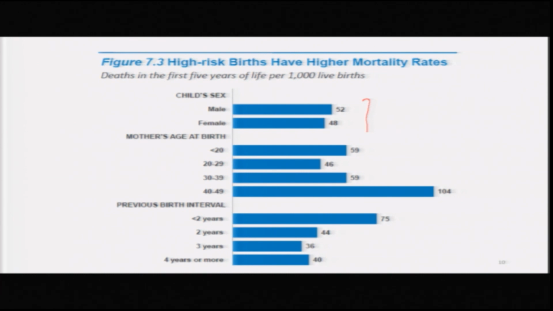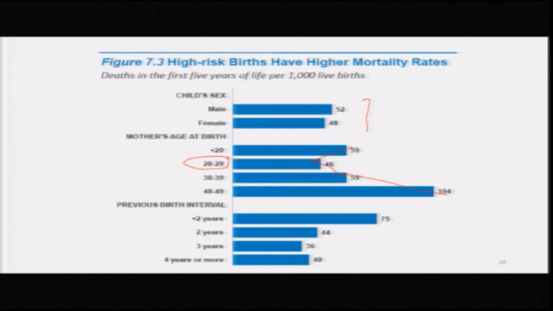Then mother's age is also important. Initially, as the age of mother increases, under 5 mortality decreases, but after a certain age it increases. The lowest under 5 mortality is for the age group 20 to 29. Actually, this is the safest time when a lady can produce a baby who will survive.